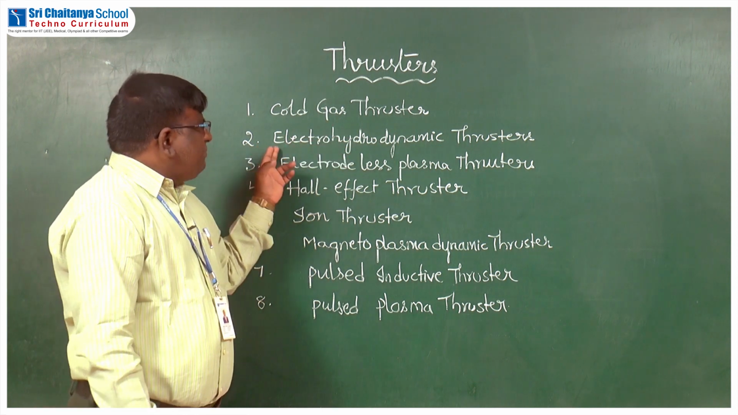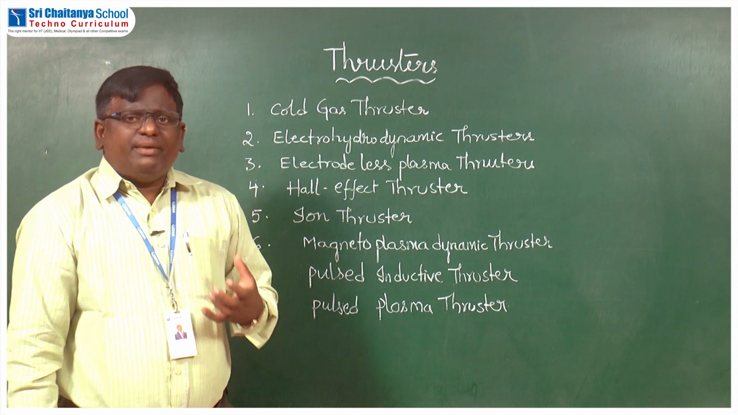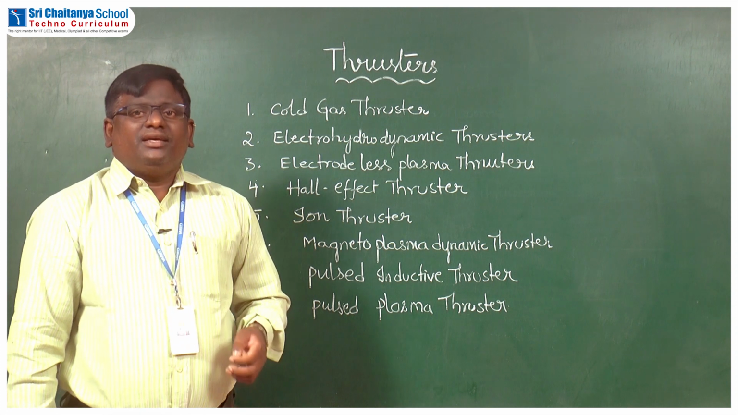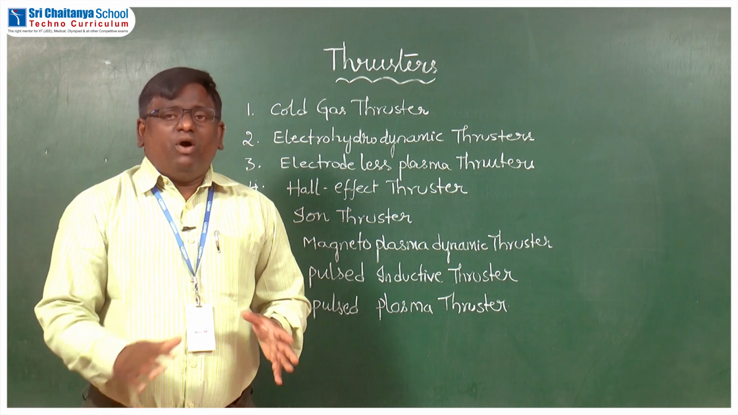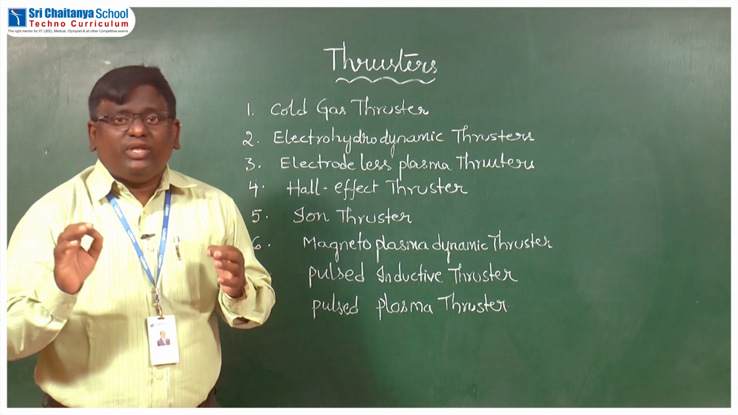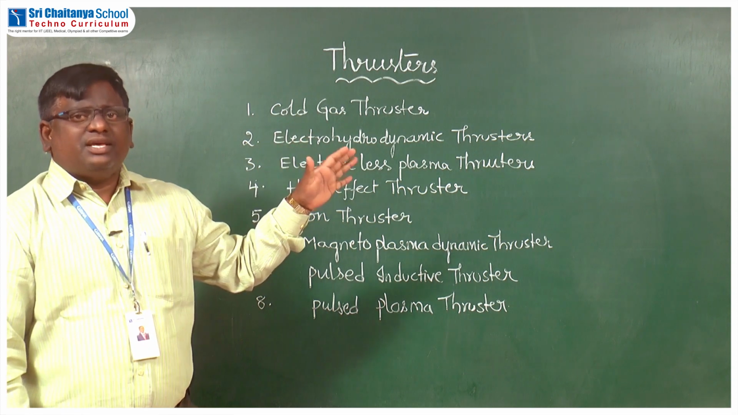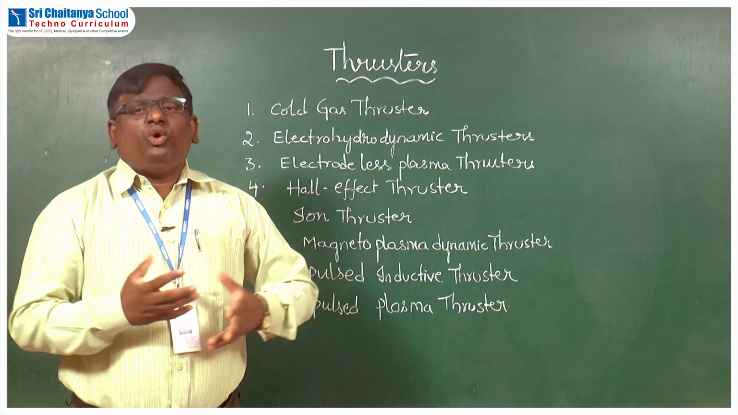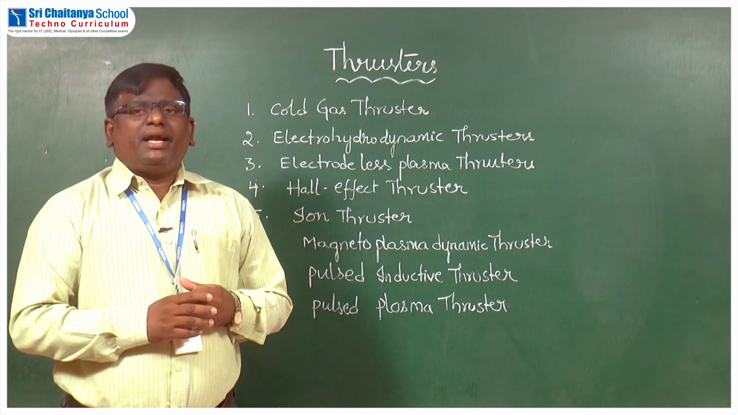Whereas the second type of thruster is the electro-hydrodynamic thruster. This is a special thruster which will work in an atmosphere only. That means above the earth's surface from 1 kilometer to 1000 kilometers only we have the atmosphere. So electro-hydrodynamic thrusters will work within this range of kilometers only. Above 1000 kilometers, these thrusters may not work properly because there is no proper atmosphere.